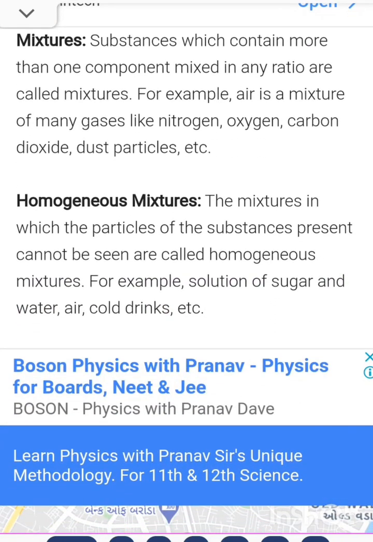Now, what is the mixture? When you are mixing more than two substances which contain more than one component, it is called a mixture. You have been given the example: nitrogen, oxygen, carbon dioxide, dust particles, etc.